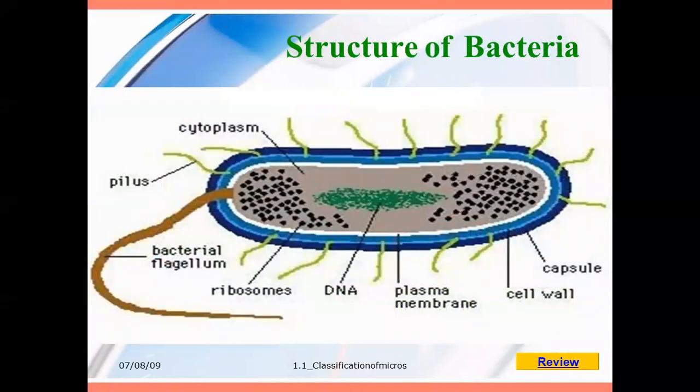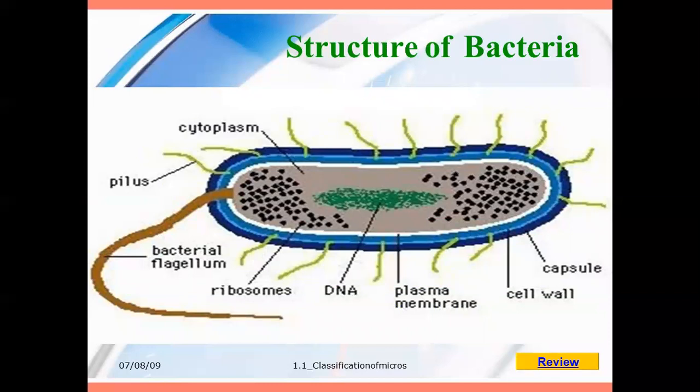Okay, next, moving on to the structure of the bacteria, which we already know very well. The foremost layer is the cell wall. Before the cell wall there is an outer covering called the capsule. Between the cell wall and capsule there are hair-like projections called pili. Then a big tail-like projection, called the bacterial flagellum, helps the microorganism to move.